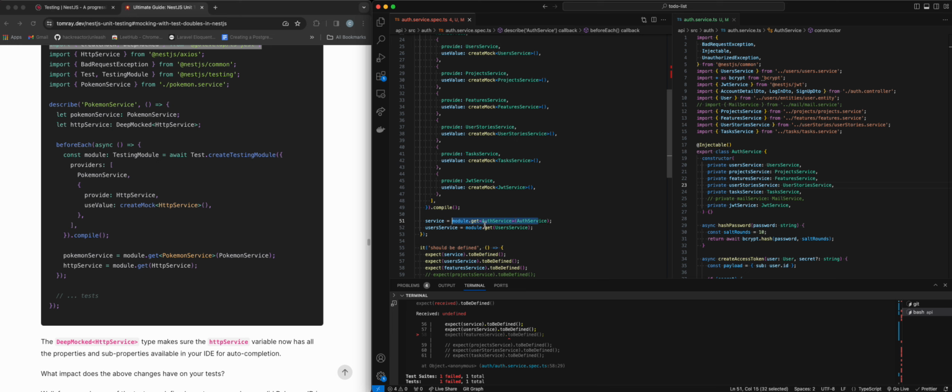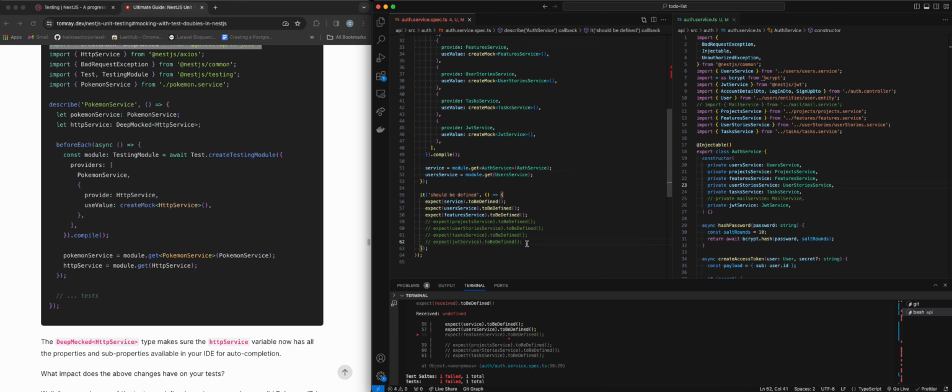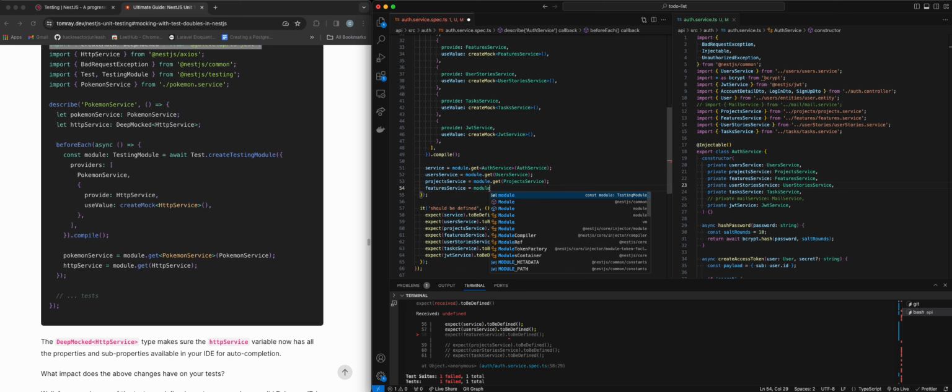Oh, because I didn't do this. Okay. It's always something. It's always user error. It's never as difficult as you think it's going to be. Okay, so basically I started actually going and getting the module here and defining it, and that's why it stops at user service. So now we can do project service is equal to module.get project service. Then we can do feature service is equal to module.get feature service.